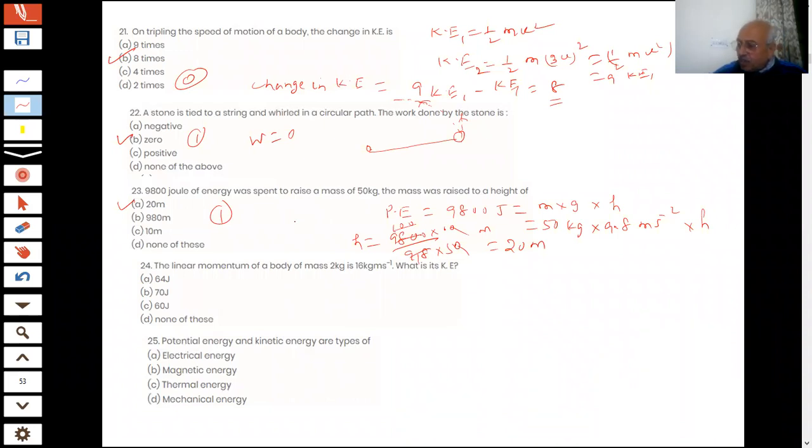Okay, next question on the screen, students. The linear momentum of a body of mass 2 kg is 16 kilogram meter per second. What is the kinetic energy, student?